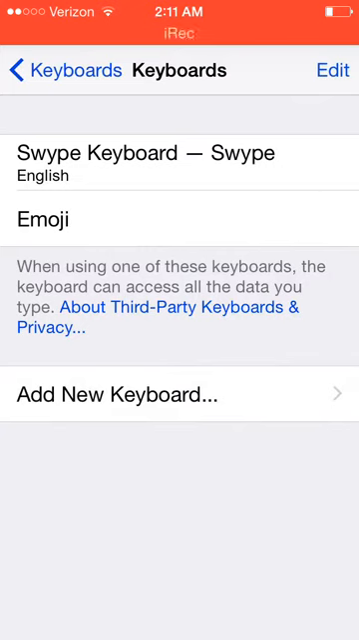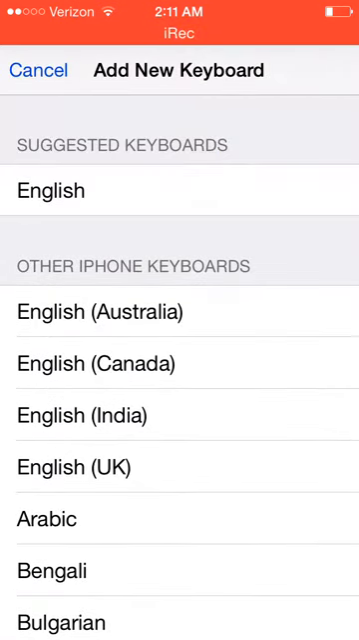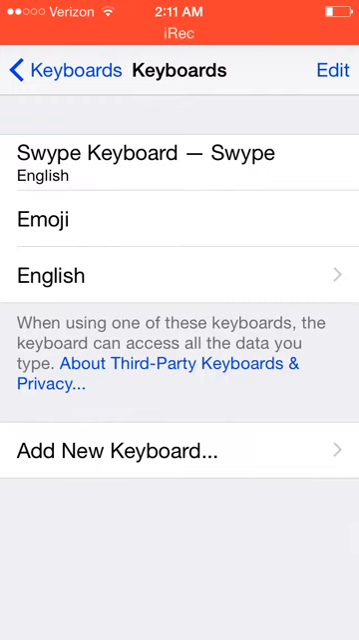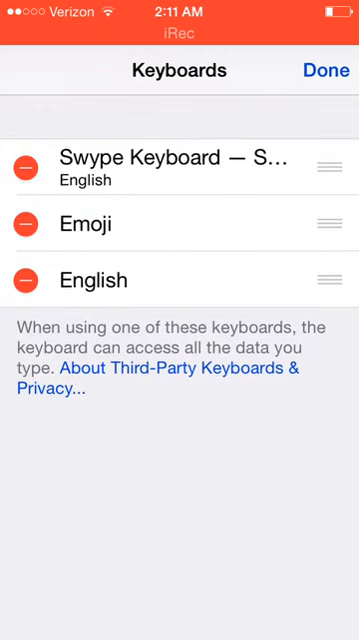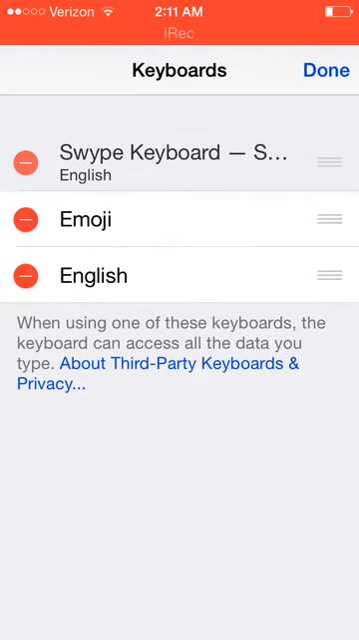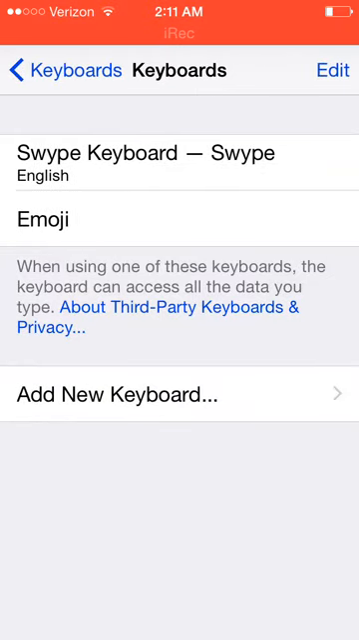I know what you're thinking. Gosh, oh my god, this guy is insane. He's gonna tell me to delete the keyboard, everything's gonna get screwed up. But you can just go back to add keyboard. If you don't like that, add English, edit, and get rid of whatever keyboard you've downloaded, like Swipe. So it's there.